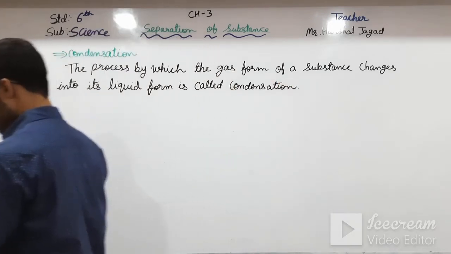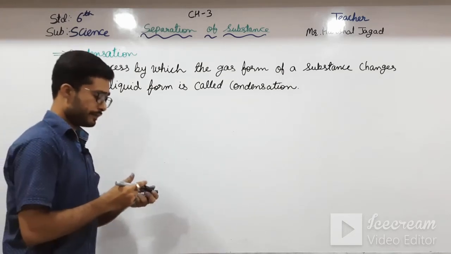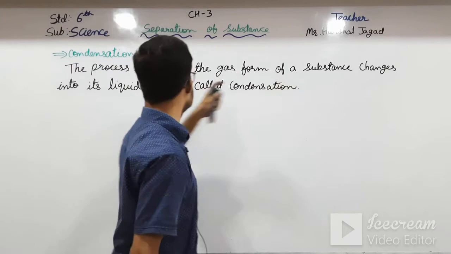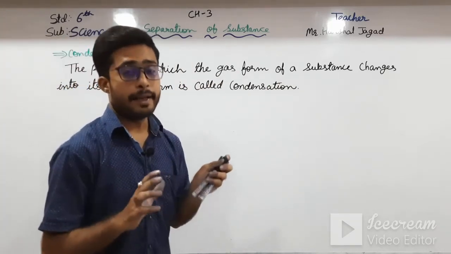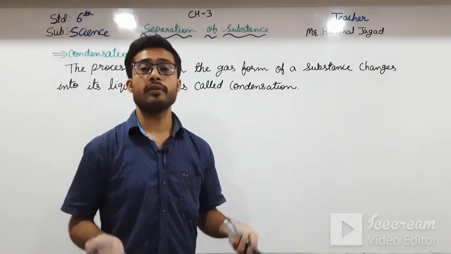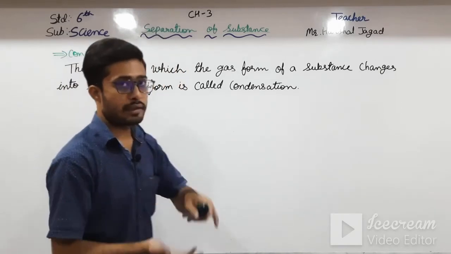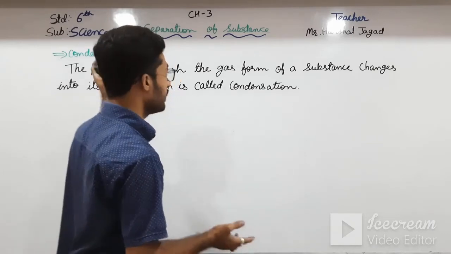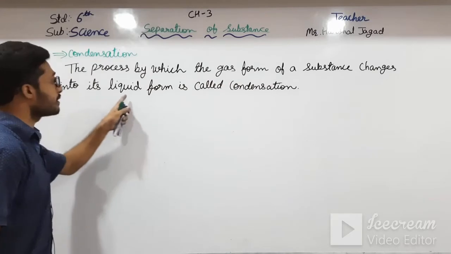Okay students, so what is condensation? Let us read it. The process by which the gas form of a substance changes into liquid form is called condensation. And if I say it, condensation is the opposite of evaporation. In evaporation, what happens? The liquid is changed into gas, and in condensation, the gas form converts into its liquid form.